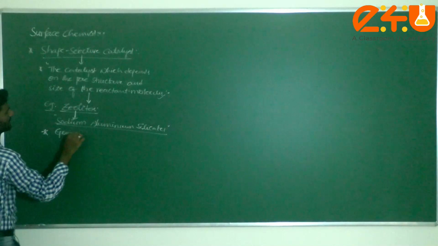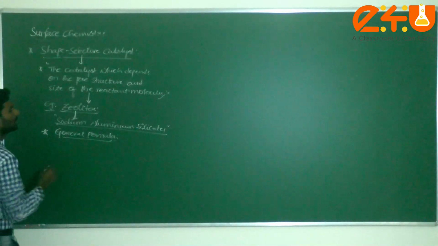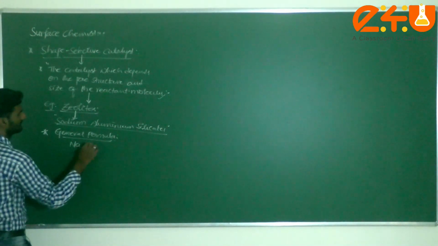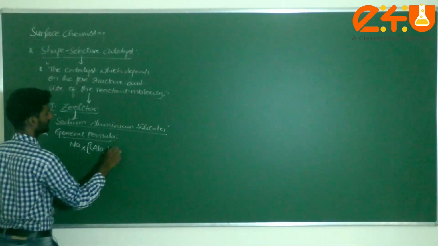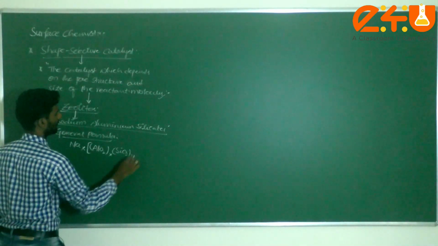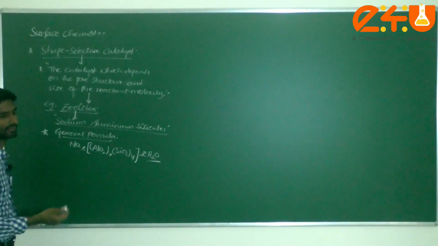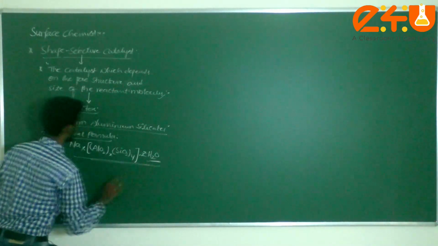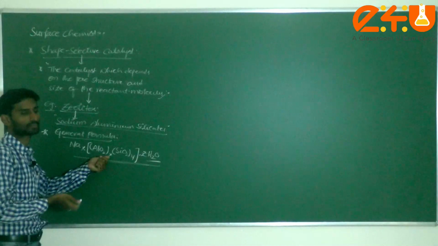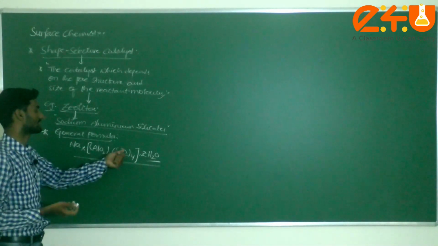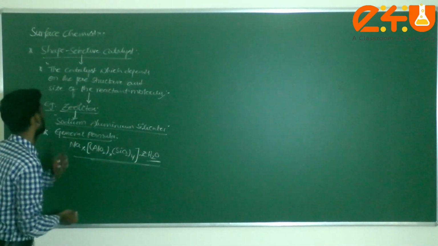Sir, what is the general formula of this? We can take it here as NaX, AlO2 X times, and silicon SiO2 Y times, and Z molecules of water. The general representation is NaX, AlO2 X times, where that number is the coefficient, SiO2 Y times, dot Z H2O, that means the number of water molecules. This is the general formula of zeolite.